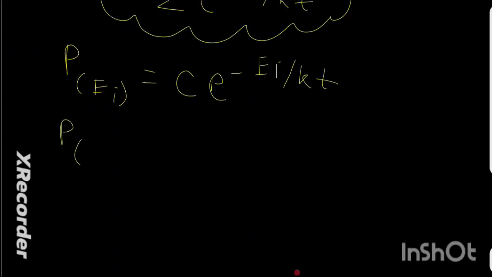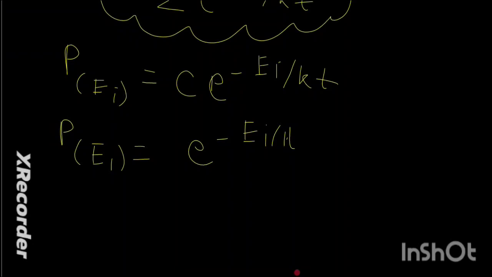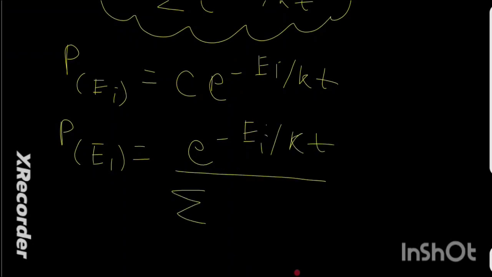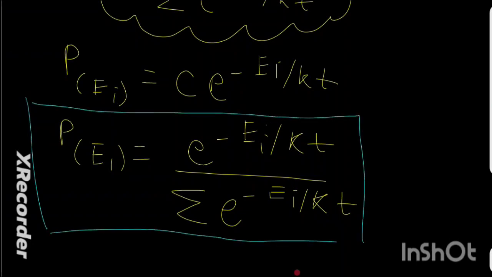So putting the value of C, the probability is e to the power negative Ei divided by kT, divided by the summation over e to the power negative of Ei divided by kT. So this is our very important formula in statistical physics, and this is the base of statistical physics, which discusses the number of particles being in the Ei energy state. So this is a very important formula.